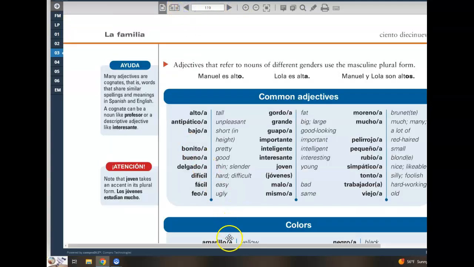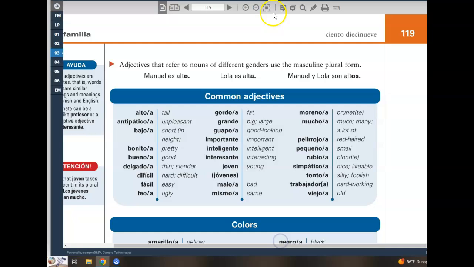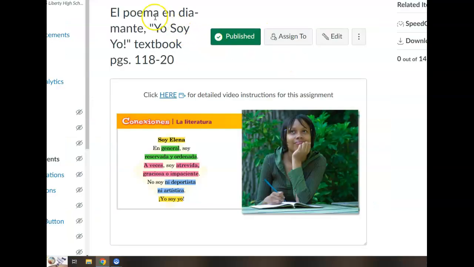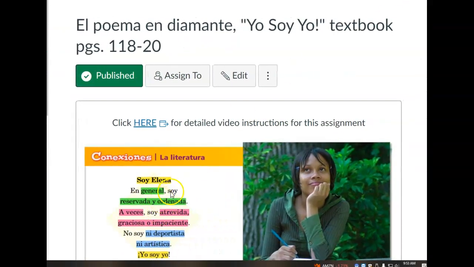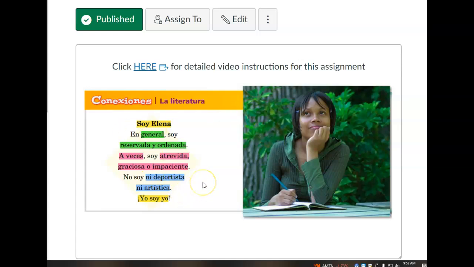There they are on page 119. And your homework is called El Poema en Diamantes. This is very easy to do. There are 5 parts to this poem. See if I can zoom in here so you can see it better. And again, you can watch the video here. And here's a really good example.